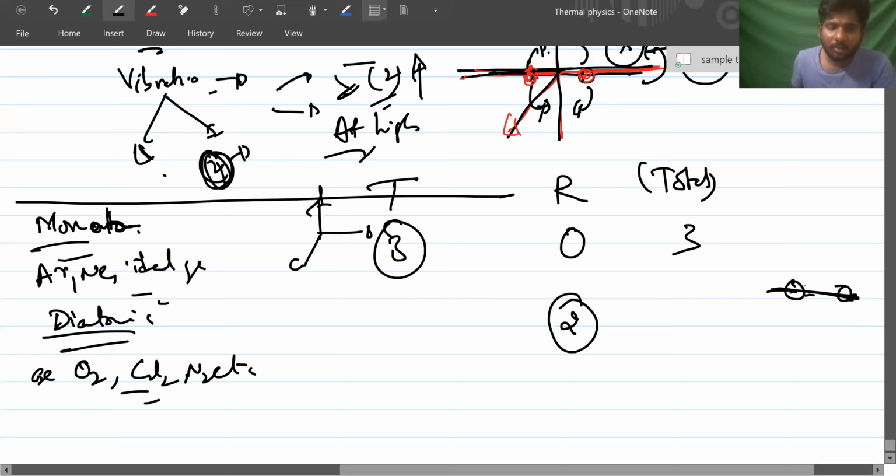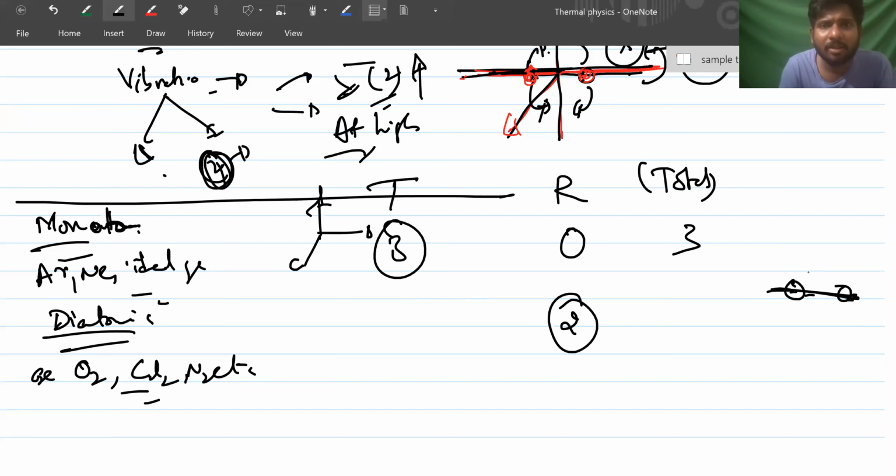Sir, why can't a monatomic molecule have rotational motion? About what will it rotate? A single atom should be tied to something, right?